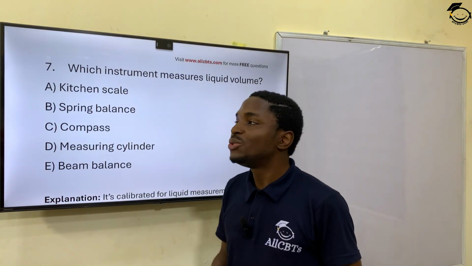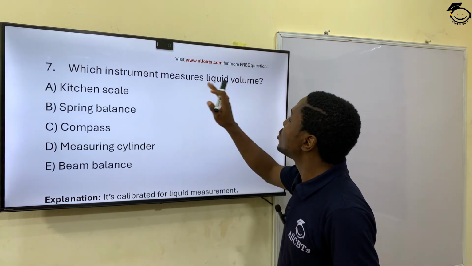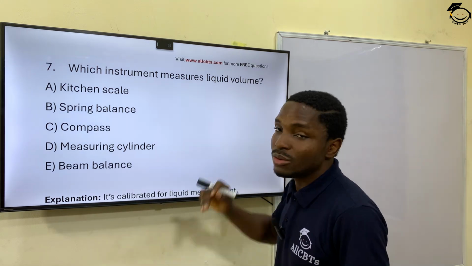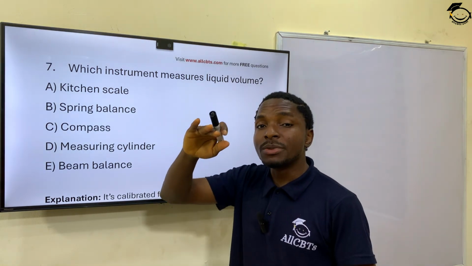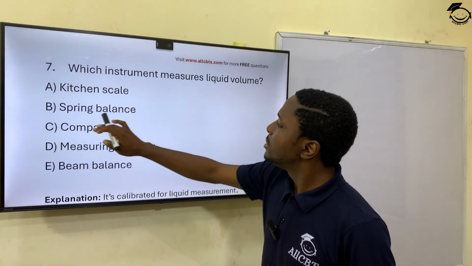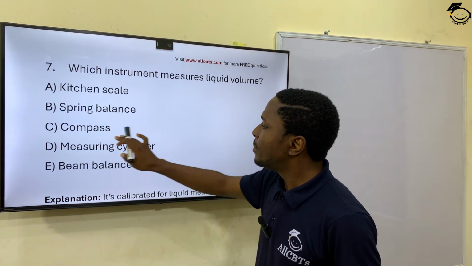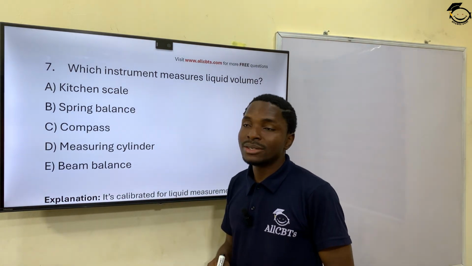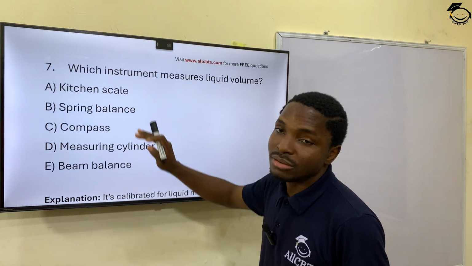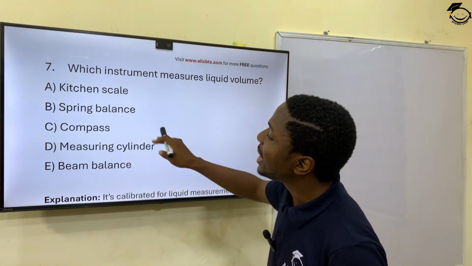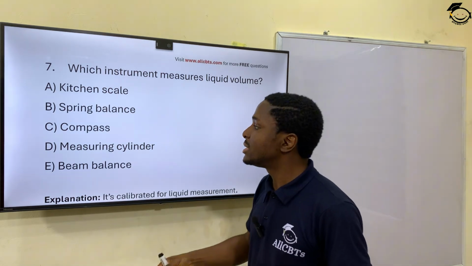Question 7. Which instrument measures liquid volume? Which instrument is used to measure the volume of a liquid? You have kitchen scale, spring balance, compass, measuring cylinder, and then beam balance. Kitchen scale? No. Kitchen scale is used to measure weight. And then spring balance, also for weight.